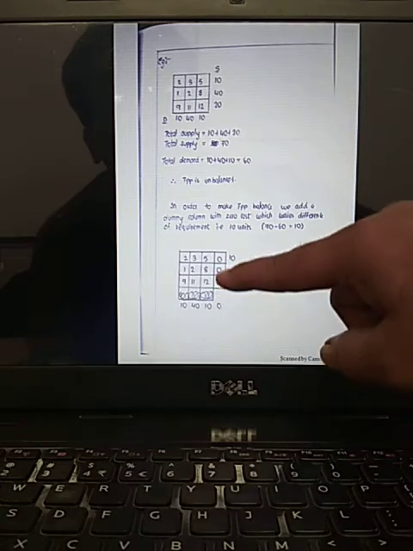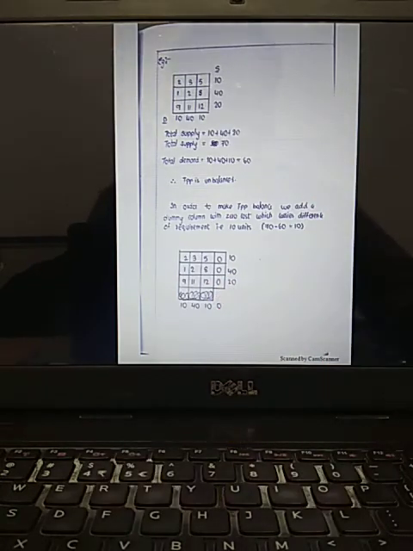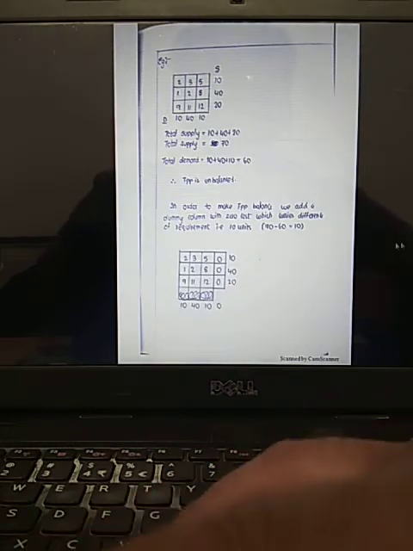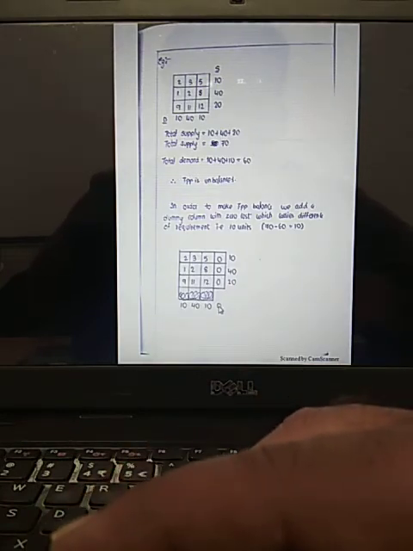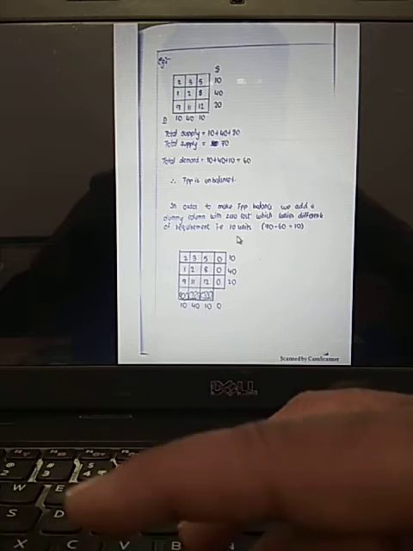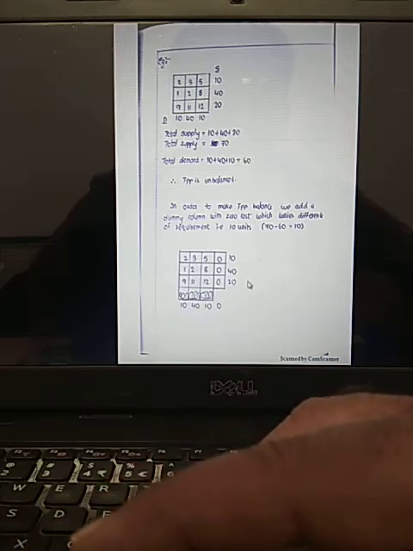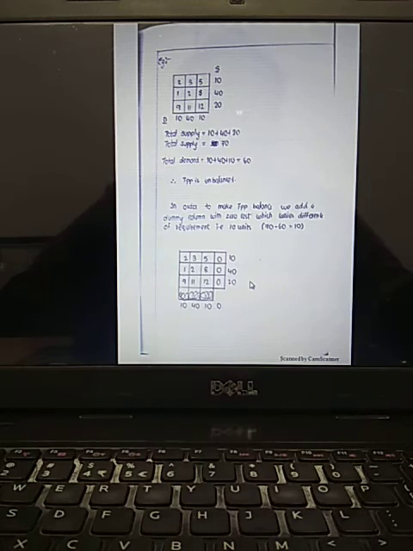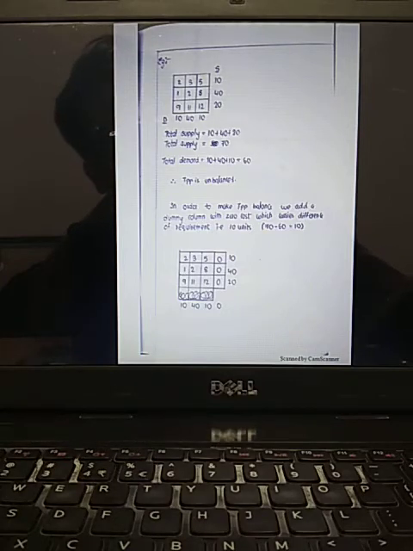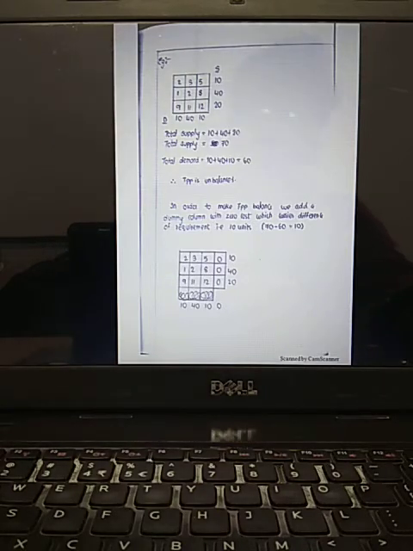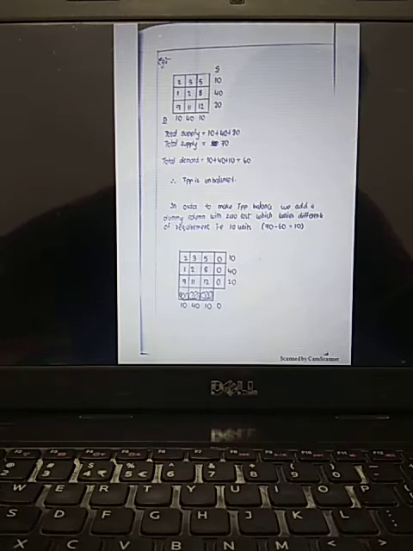Kindly observe here. What is that value? 10. So by that, the rows and columns, supply and demand, are going to be equal. That leads to the application of the next level. So this is called resolving an unbalanced problem into a balanced one. After that, same usual steps: you apply IBFS methods as well as optimality tests.